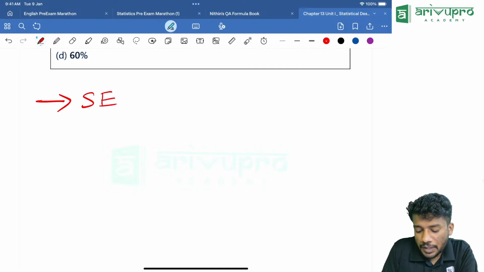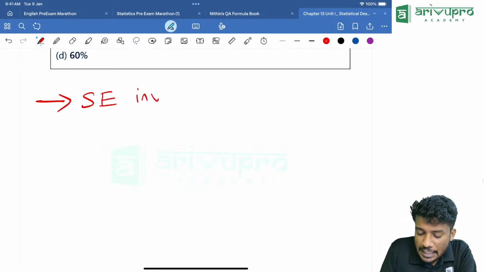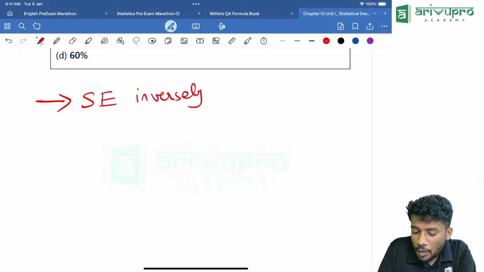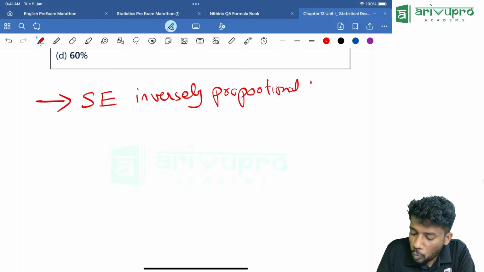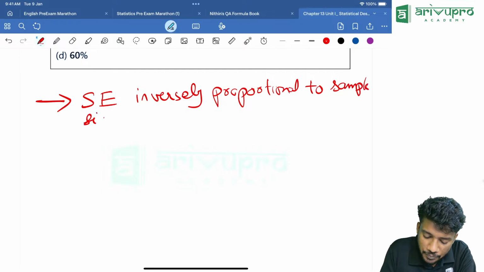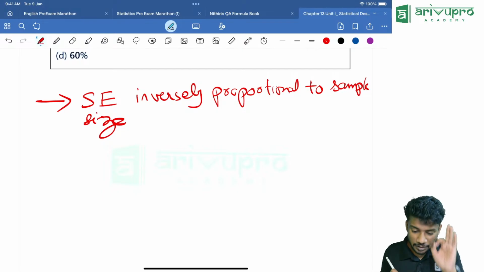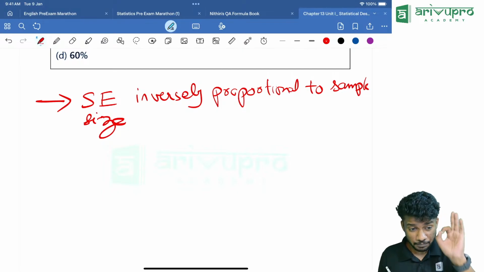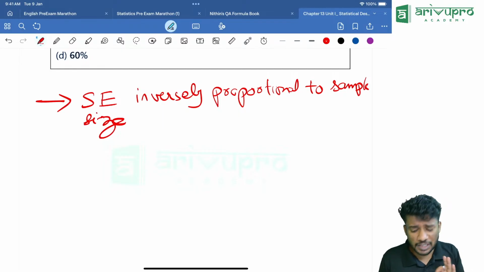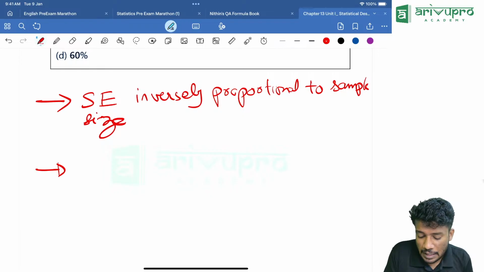Standard error is inversely proportional to sample size. Keep that in mind. It is very important. It is a previous year question. Sampling error or the standard error is inversely proportional to what? Sample size.